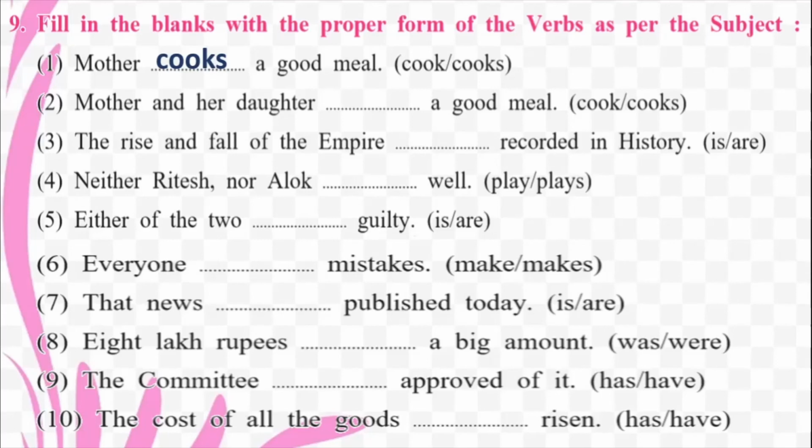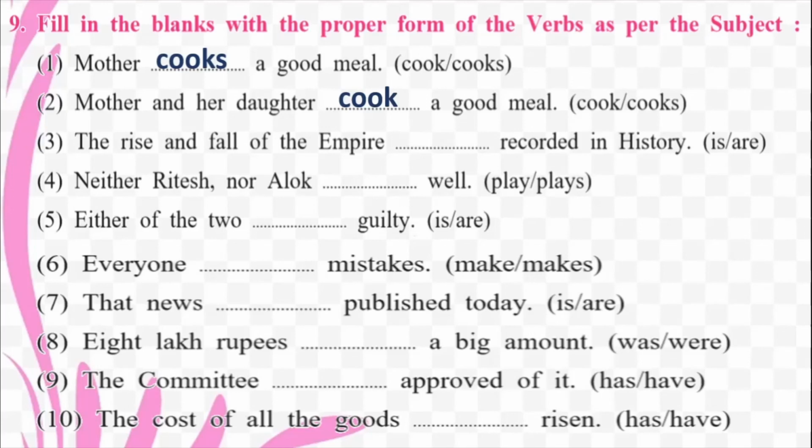But look at the next example. Mother and her daughter. So there are two people now. When there is one person, we say cooks. When there are more than one person, we say cook. So here the answer will be: mother and her daughter cook a good meal. So one person, you say cooks. More than one person, you say cook. Okay. So likewise, try and find out the answers to all the other examples also, and then come back and check with mine. So the rise and fall of the empire dash recorded in history.